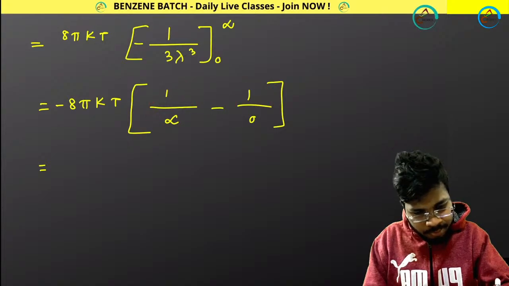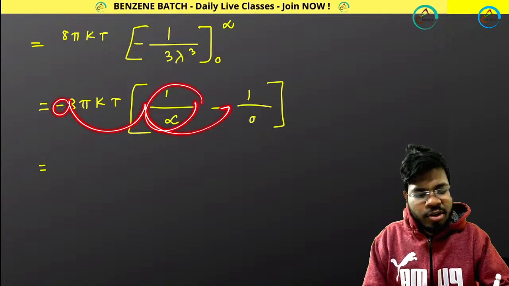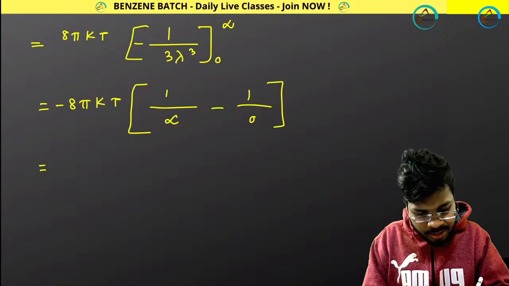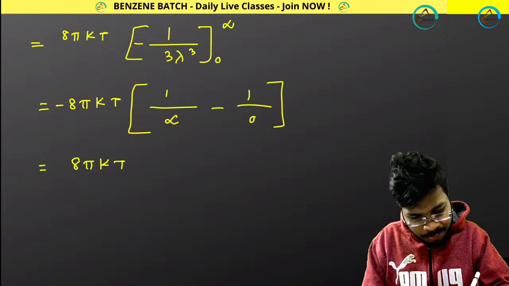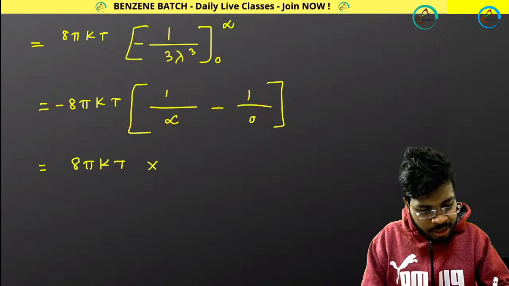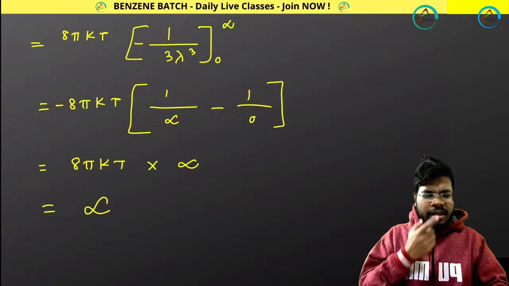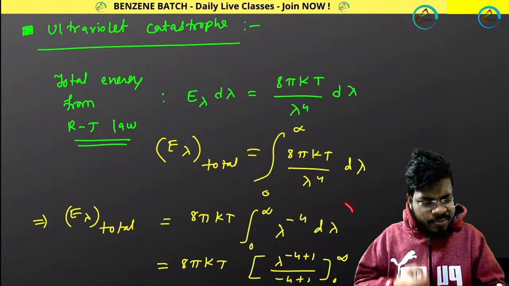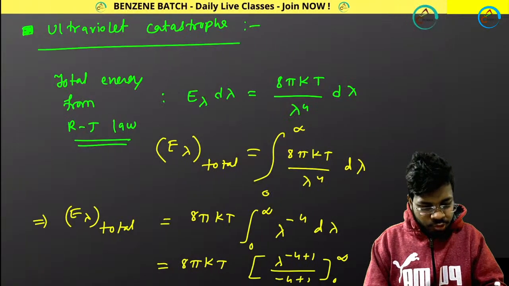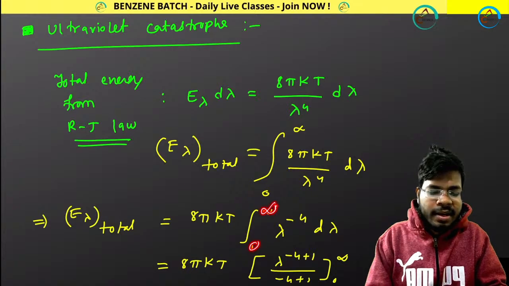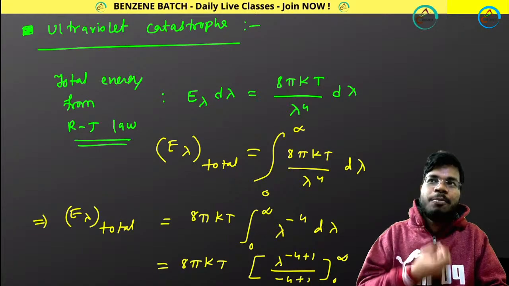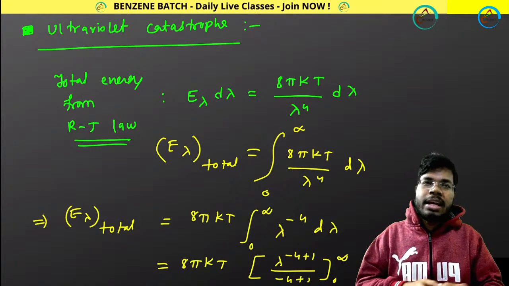I am multiplying this minus with this and this. The 1 by infinity term becomes 0, so plus 0 minus 0 doesn't give you anything. So 8 pi kT, multiplying with this negative, the negative becomes positive. 1 by 0 means infinity, into infinity, that gives you infinity. If you look at this expression properly, total energy is becoming infinity. Total energy means 0 to infinity wavelength in this region, and it is becoming infinity. How is that possible?